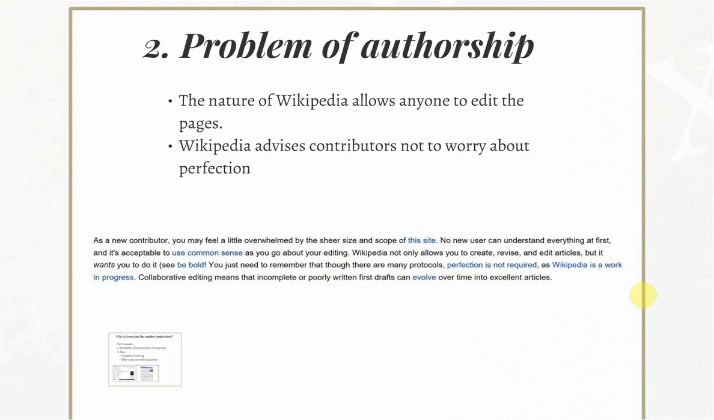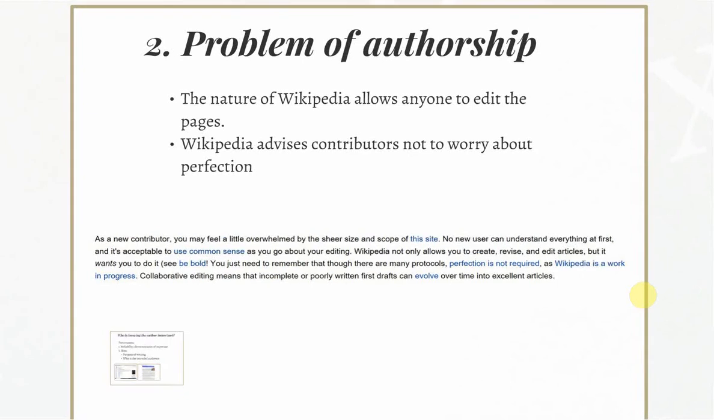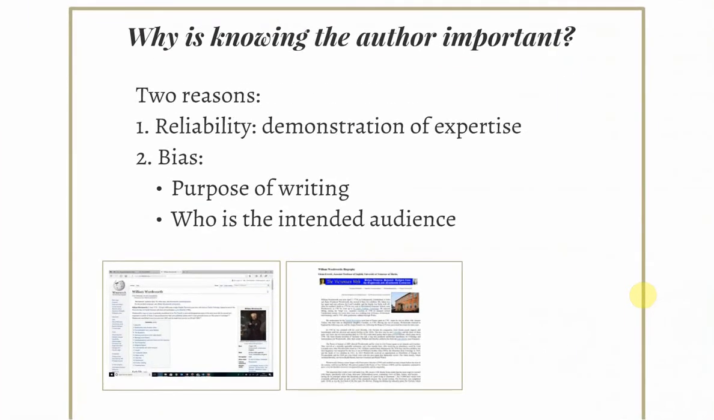The problem with this is, as a researcher, you don't know if the particular article you are looking at is the poorly written first draft, or a draft that has undergone all of the edits necessary to ensure it's a high caliber piece of work. And of course, you don't know who the author is and who has actually contributed to it. Now, why is knowing who the author is important? Well, there are two reasons. Firstly, because of reliability. If you know who the author is, you can determine whether or not they are qualified to be contributing to this Wikipedia page on this particular subject.